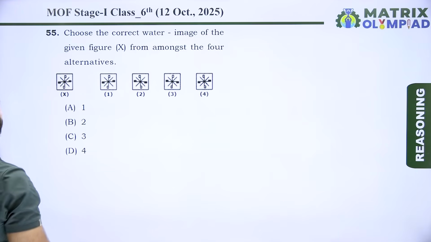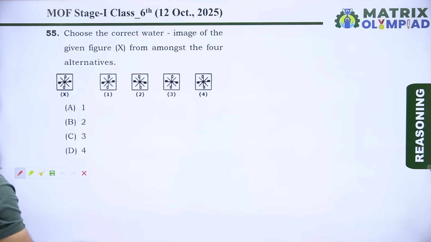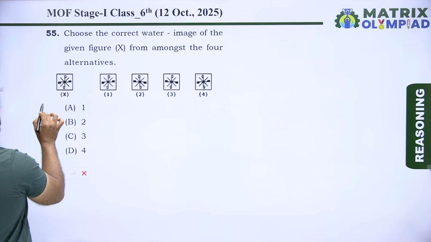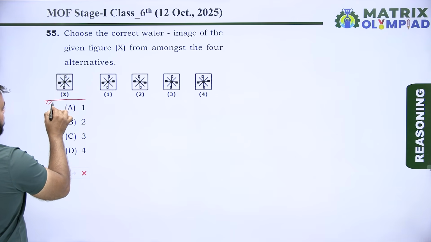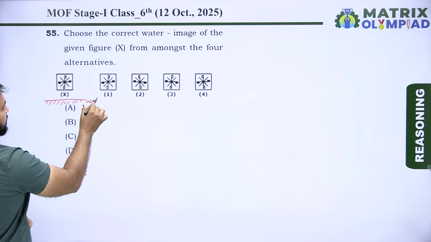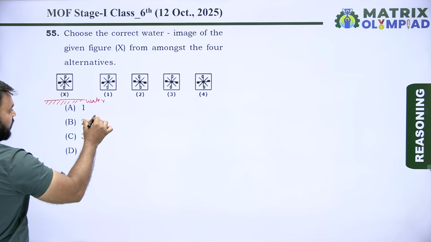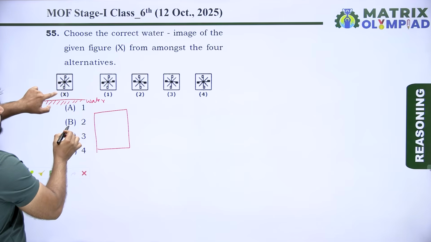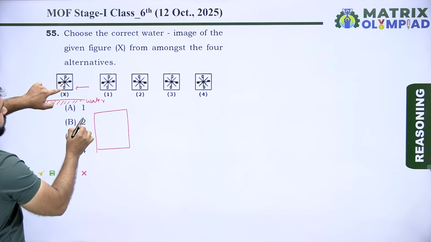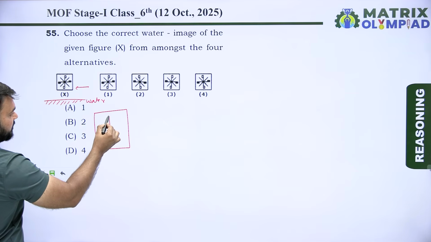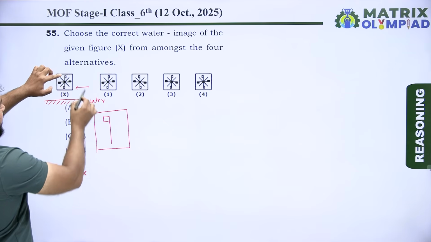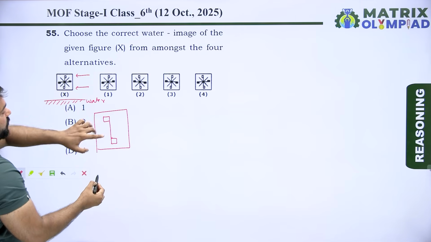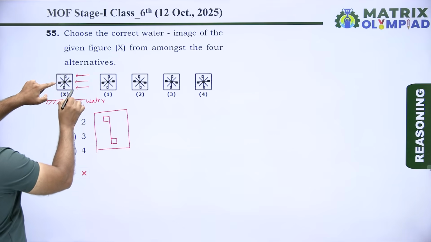Now the next question is question number 55. Choose the correct water image of the given figure X from amongst the 4 alternatives. So find the water image of given figure X. Let's suppose this is the water. The part of an object which is near to the water will remain near to the water in the water image, and the part which is away from the water will remain away from the water in the water image.